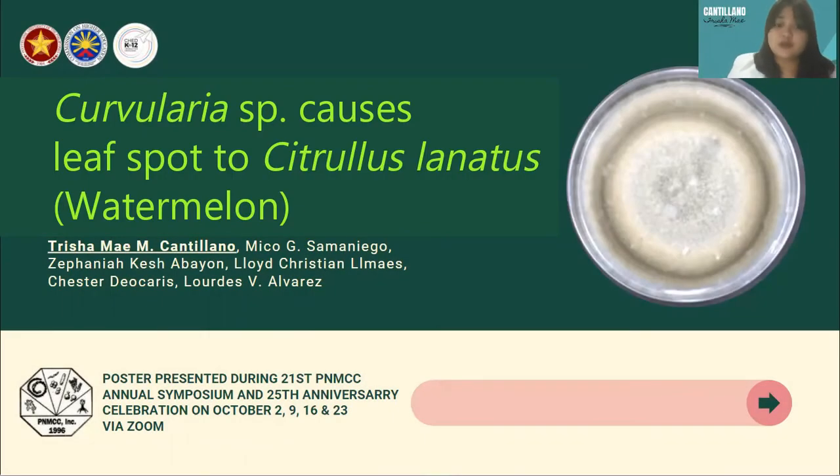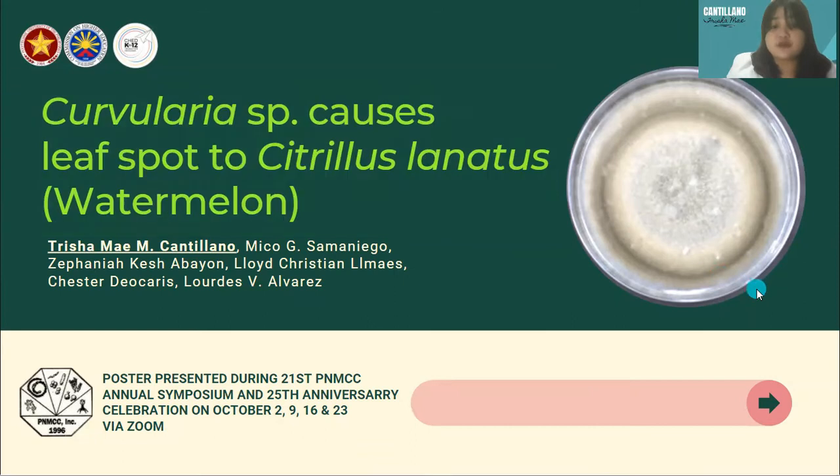Before I start, allow me to introduce myself. I am Cantillano, a senior biology student from Polytechnic University of the Philippines, Manila, and the presenting author of the study Curvularia species causes leaf spot to Citrullus lanatus or watermelon.